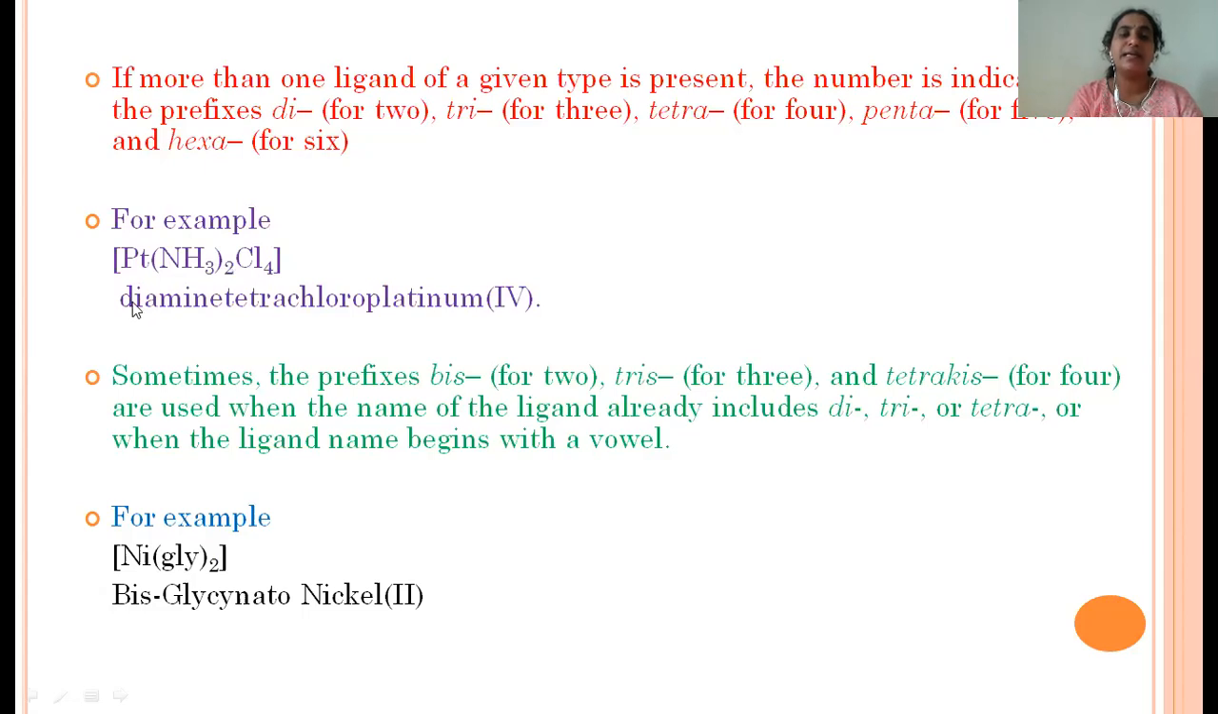So we add di, giving diammine. Here chloro groups are present as 4. For 4 ligands we use tetra, so tetrachloro. Then the metal name is platinum.